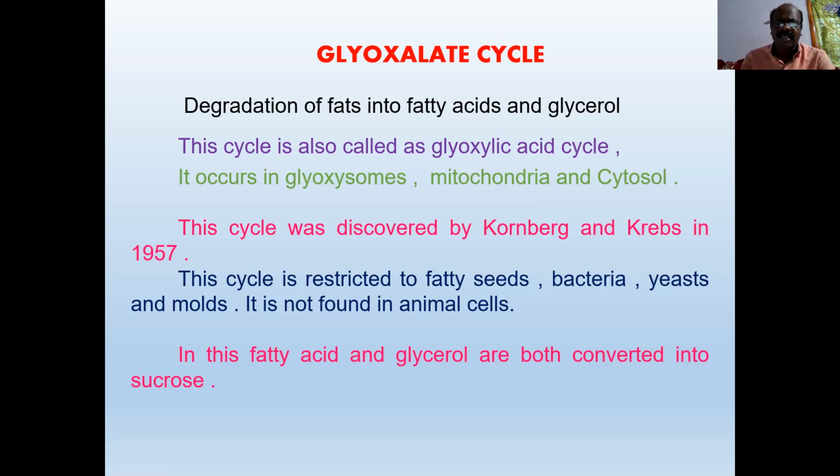This cycle is restricted to plants, bacteria, yeast, and molds. It is not found in animal cells. In this, fatty acids and glycerol are both converted into sucrose. I already explained in previous classes that in beta oxidation, fats are hydrolyzed to fatty acids and glycerol, acetyl coenzyme A. And further, the fatty acids are degraded to form 3 or 4 carbon compounds, which in turn form sucrose in germinating seeds.